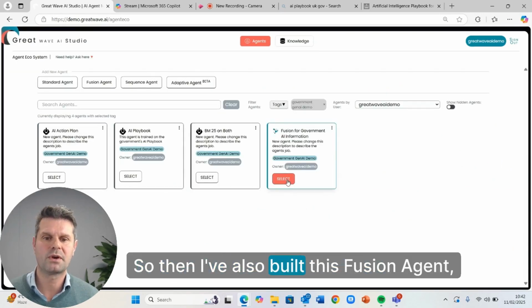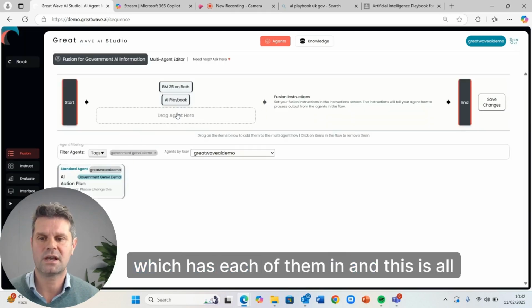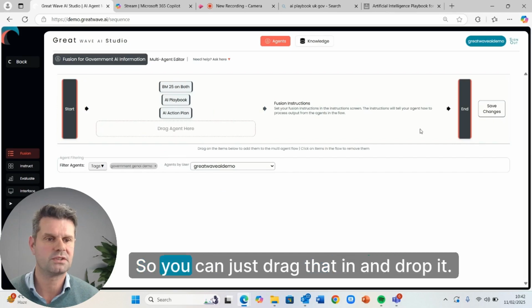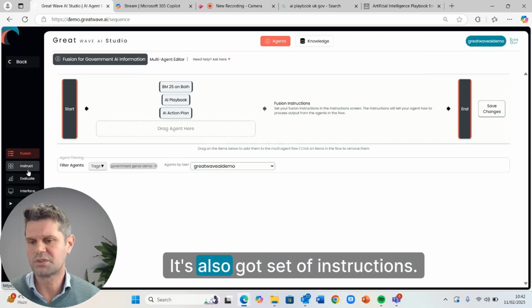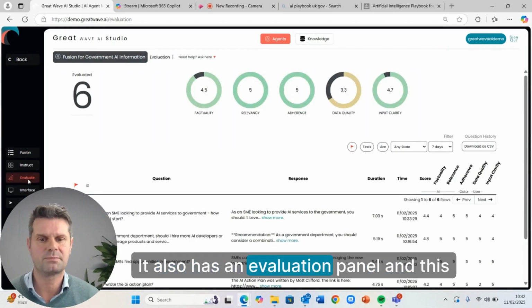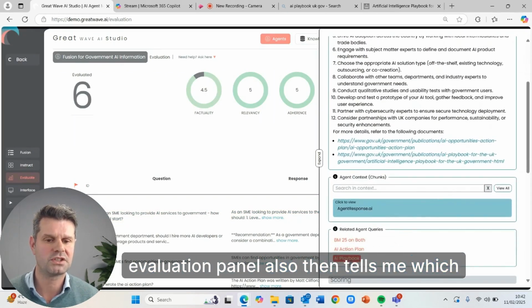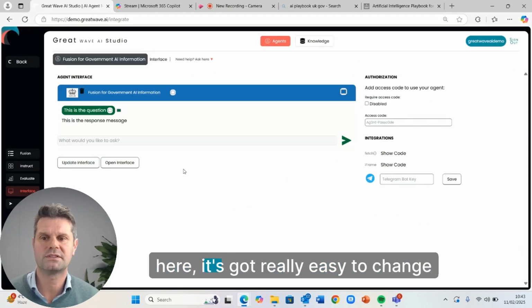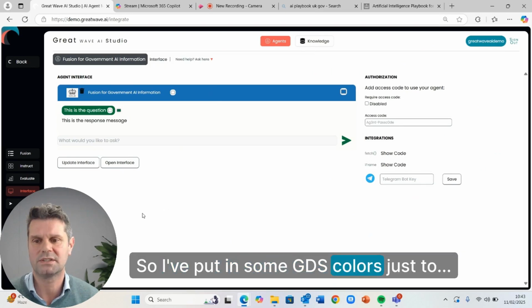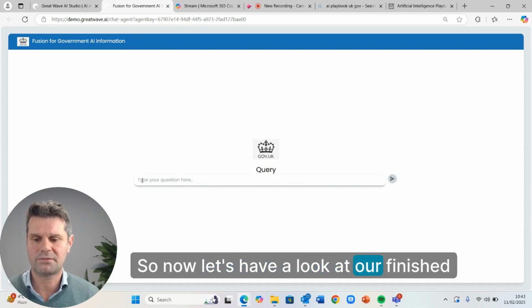Then I've also built this fusion agent, which has each of them in, and this is all just drag and drop. It's also got a set of instructions and an evaluation panel, which tells me which agent queries it's picked it up from. The only other thing that's really clever on here is a really easy to change interface. I've put in some GDS colors just to make life easier for everyone. So now let's have a look at our finished agent.